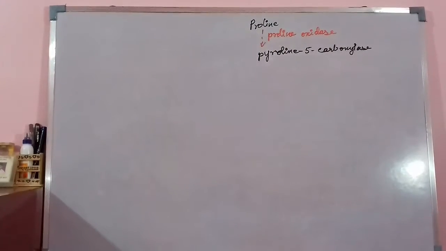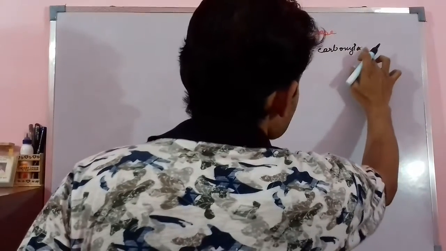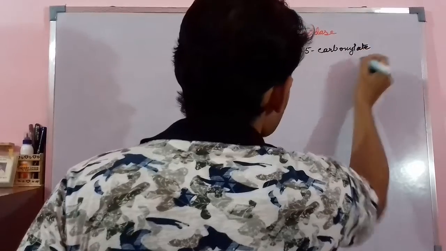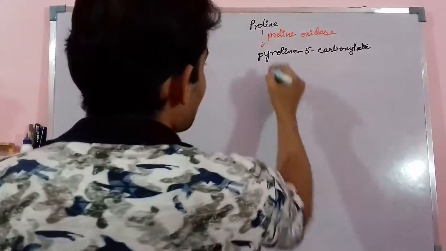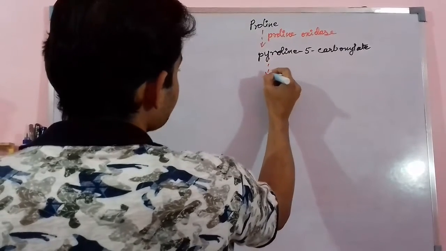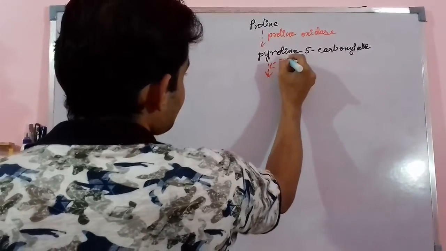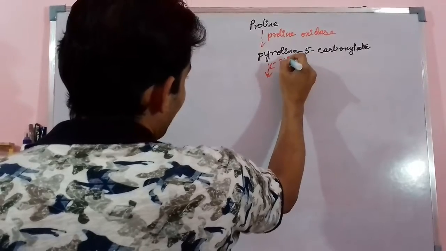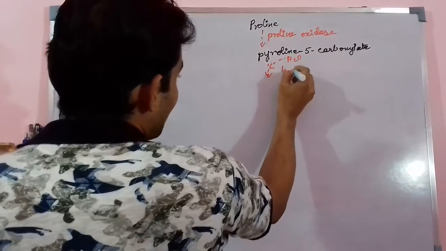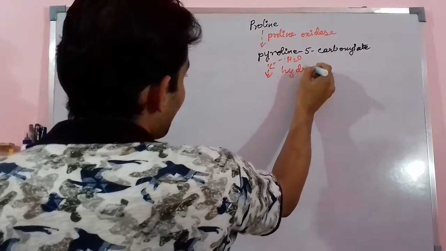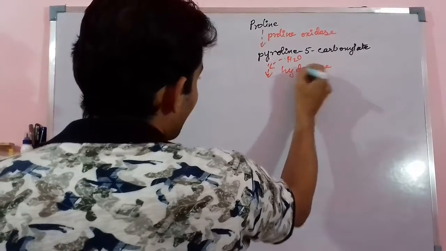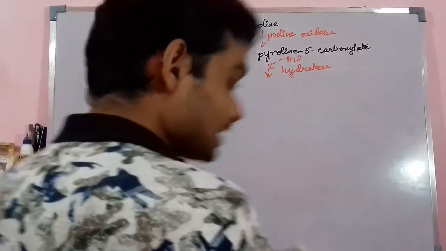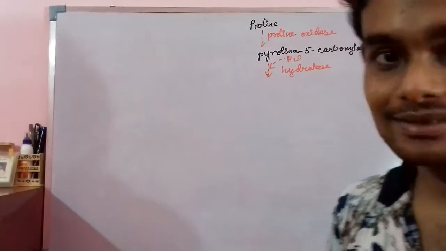Now this pyroline 5 carboxylate, in the presence of hydratase. Hydratase means addition of a water molecule. Dehydratase means it helps in removal of the water molecule, and hydratase means it adds the water molecule.